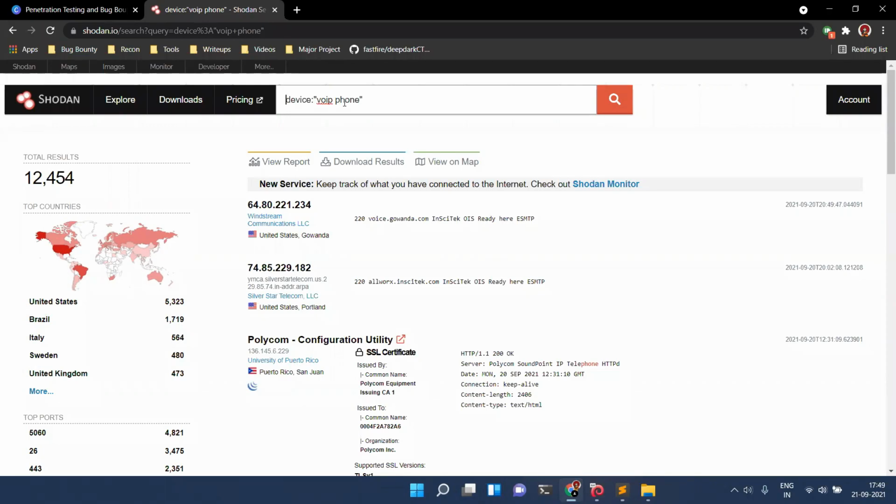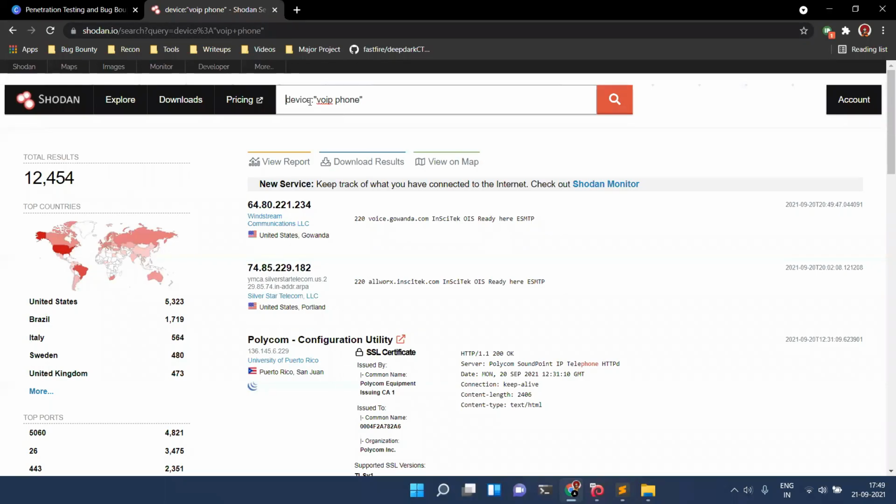Shodan does a similar thing. Shodan will crawl all the devices which are connected to the internet and will store them in its database. So Shodan is totally safe. You do not need to worry. It's similar to what you do on Google, but over here you are just searching for devices, nothing else.